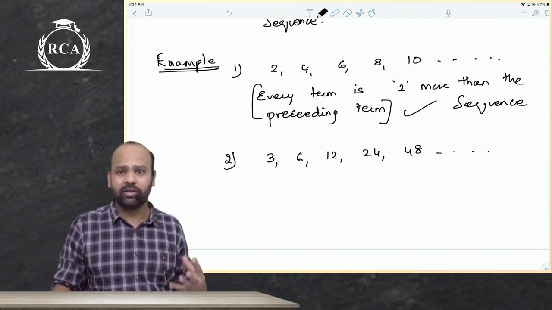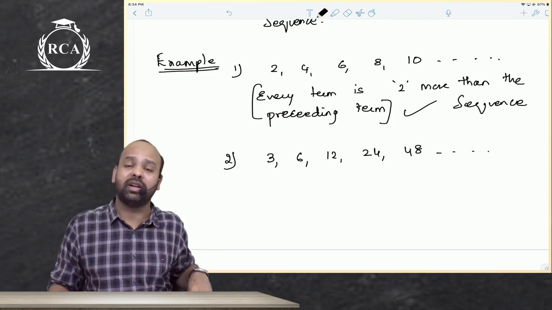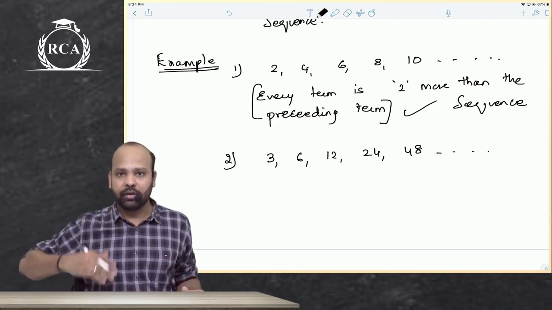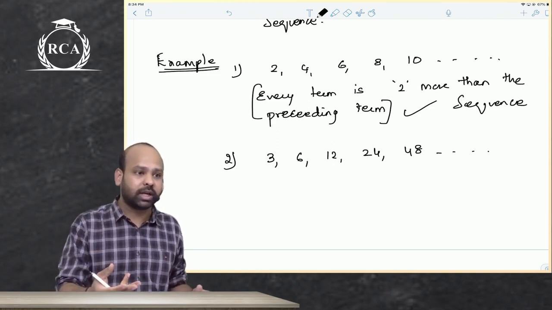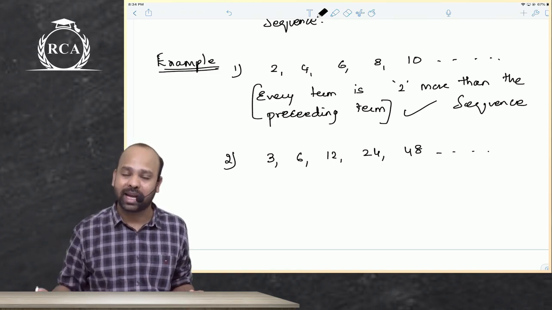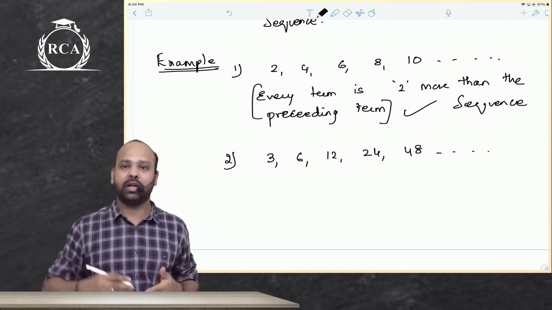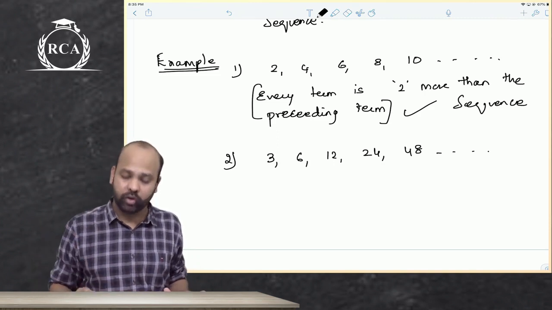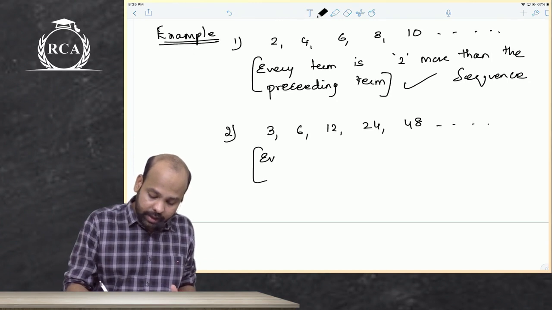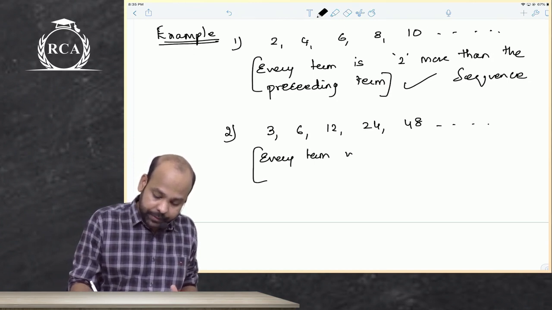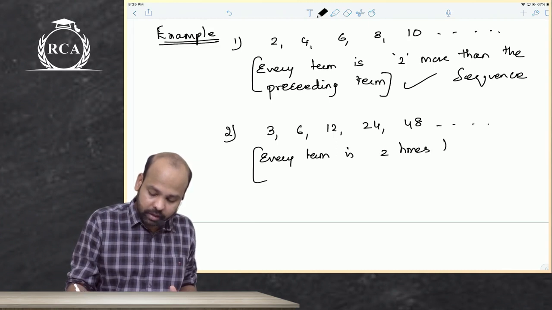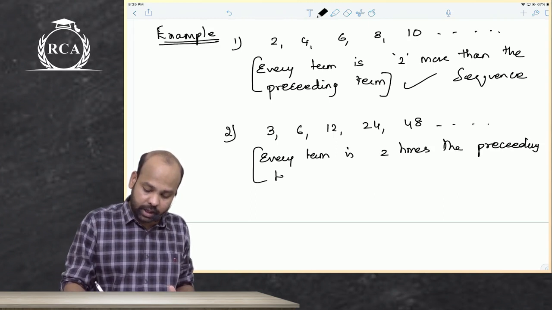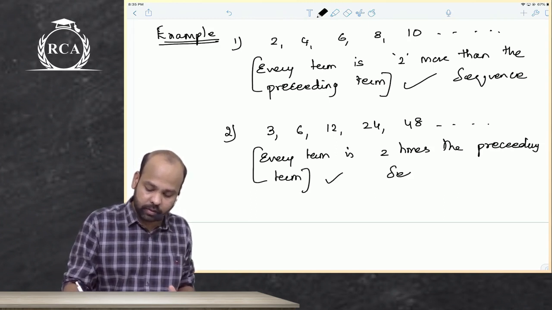So is this a sequence? Yes, there is a sequence. You can establish a relation here, and it is possible for you to calculate any term of this sequence. If you ask me what will come next, your answer will be 48 into 2. If you ask me what will come thereafter, it will be 96 into 2, 192. Thereafter again 192 into 2, 384, and so on. Yes or no? Yes. So here again every term is 2 times the preceding term. So yes, again this is a sequence.